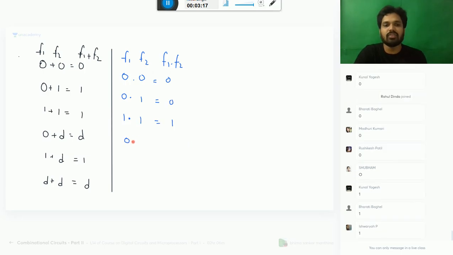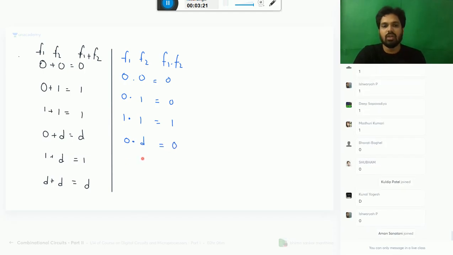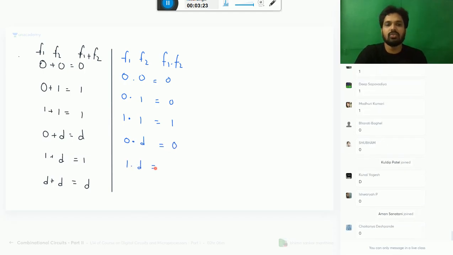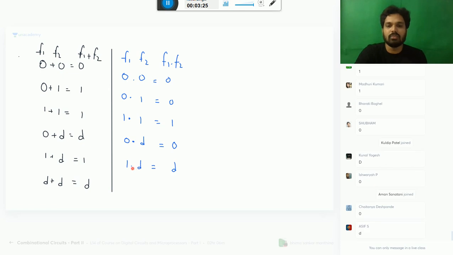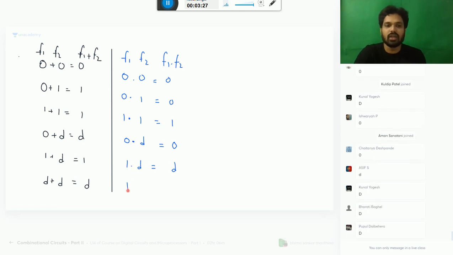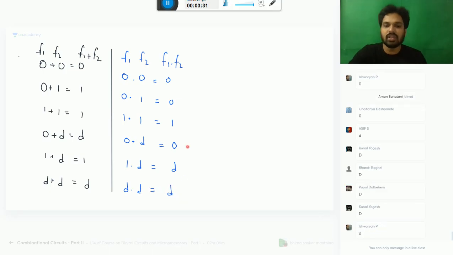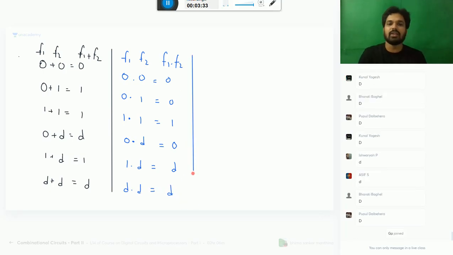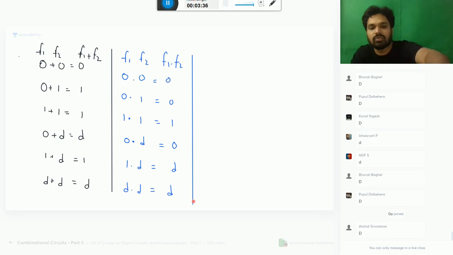If any one of them is 0, in the AND operation it is always 0. 1 into don't care is don't care. If it is 0, 0 will come. If it is 1, 1 will come. So don't care into don't care will be equal to don't care. That's all. So using this fundamental basic, we will go to the next part.